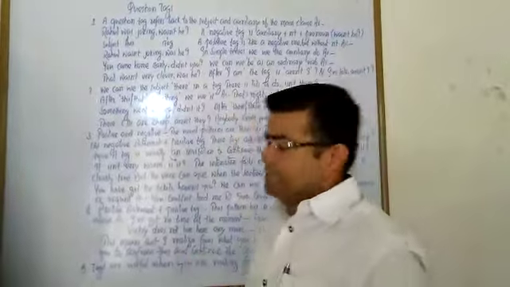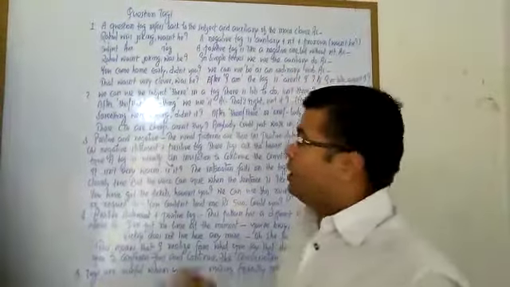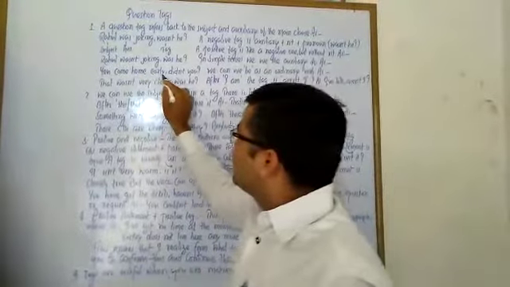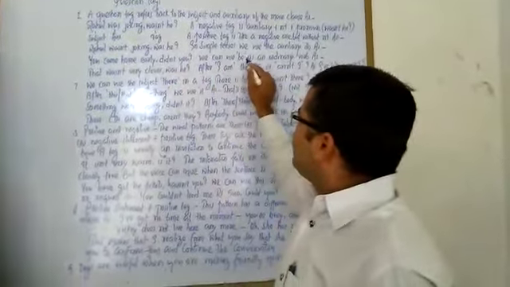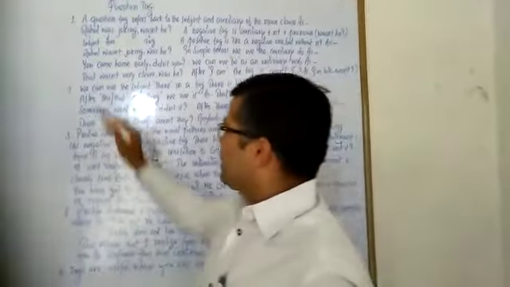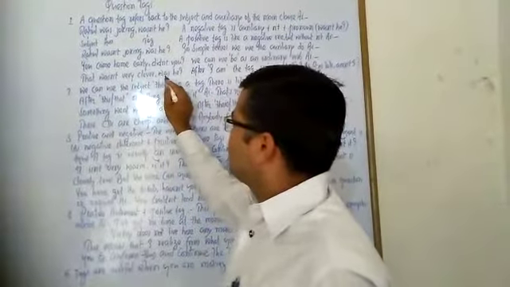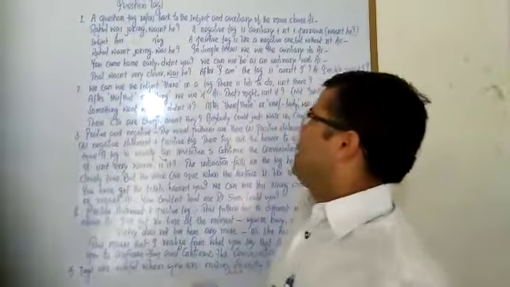In simple tenses, we use the auxiliary do. For example, you came home early, didn't you? We can use be as an ordinary verb. For example, that wasn't very clever, was he? Here be is the verb, and was is the form of be.